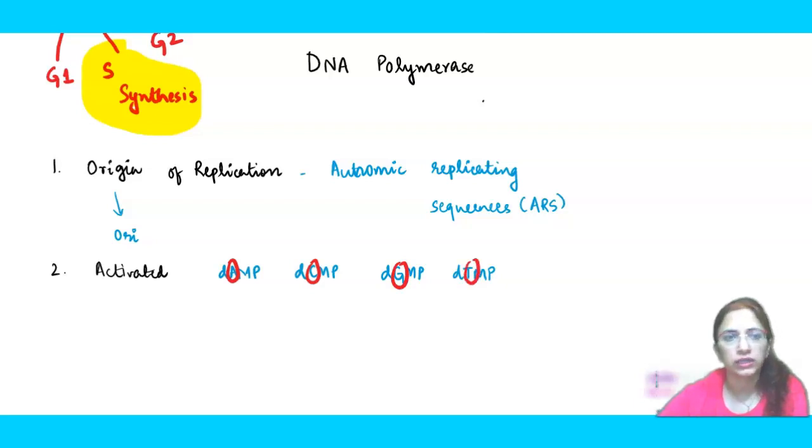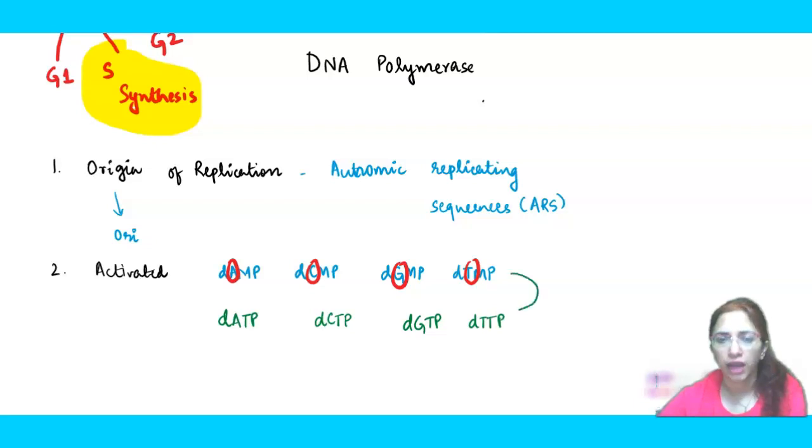So all these nucleotides will be activated into the triphosphate form, right? So dCMP will be converted into dCTP, and so the other bases will do the same.